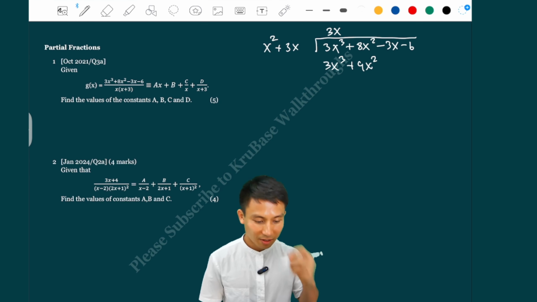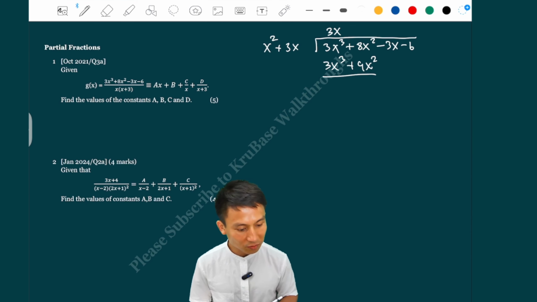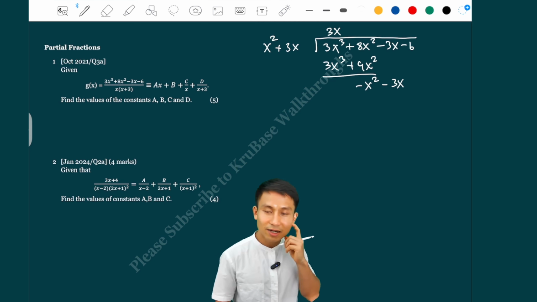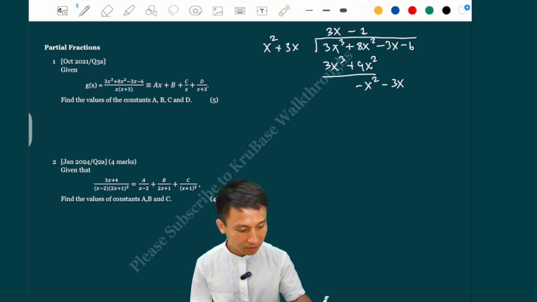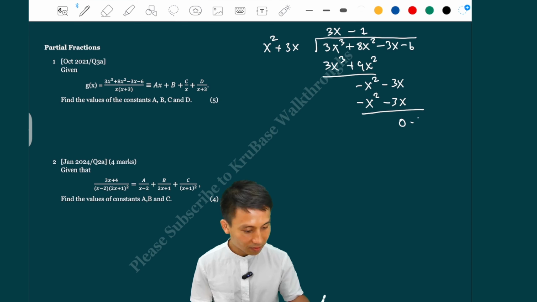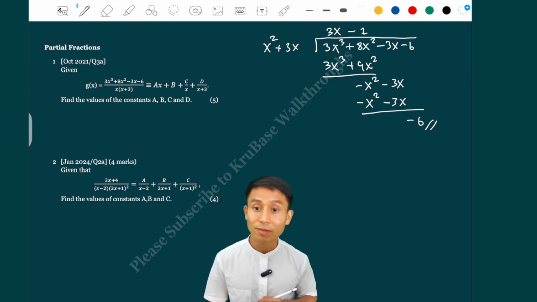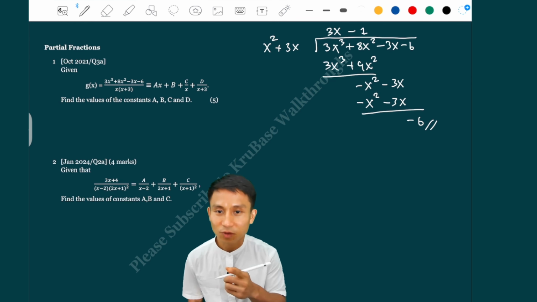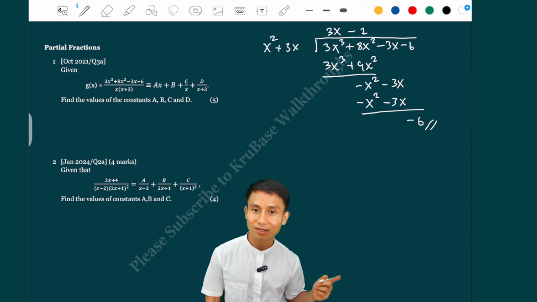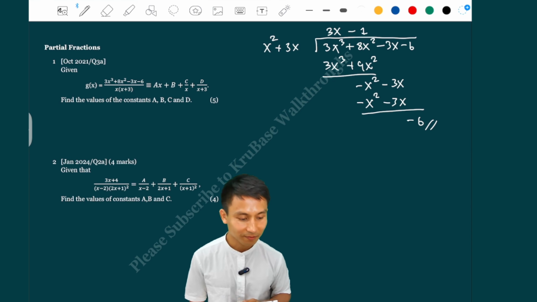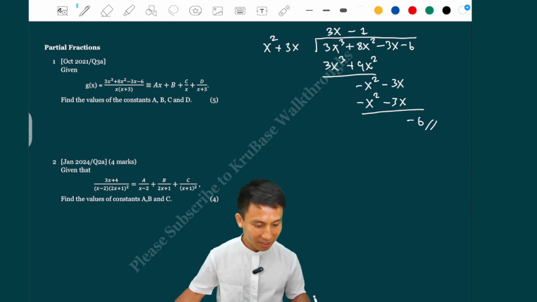All right, and then we subtract, so 3x cubed goes away, we get minus x squared here, pulling the 3x down. The first one divided into the first one again, we get minus 1. So this becomes minus x squared and then minus 3x. Okay, so that vanishes, and then we pull the minus 6 down. So that is just minus 6 on the last row, which is actually the remainder, because we can't really divide the x squared into the 6 now, because the degree is less for the minus 6 compared to the x squared. So that means the remainder is minus 6.